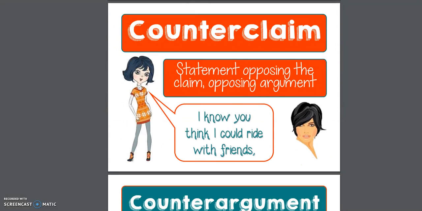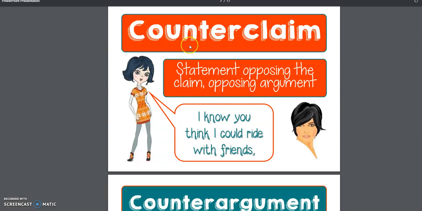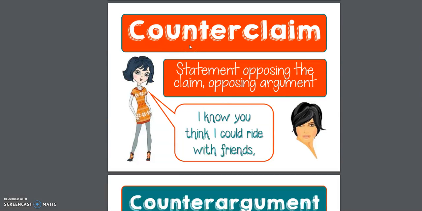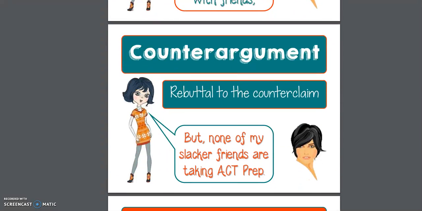Then we have what I call, or what is called, the counterclaim. The counterclaim is what the opposite side is saying about the topic. This is the statement opposing the claim, opposing the argument. So what is the other side saying? It's important that when we write an argumentative essay, we address what the other side is saying, and then we have what's called the counter argument. That's the rebuttal. That's why what they're saying is not going to hold up.